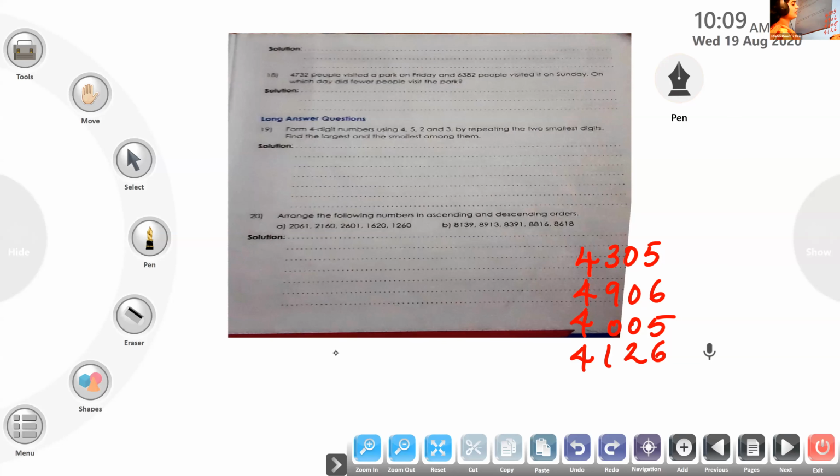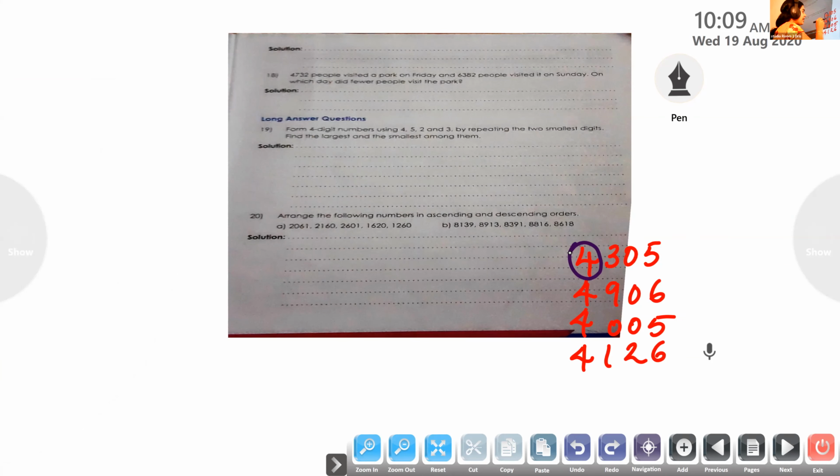We want to look at the digit, which digits? The thousands place digit. So here, the first number has 4,000. The second number also has 4,000. Next, all the numbers have 4,000. What do we do then? We have to check the hundreds place.